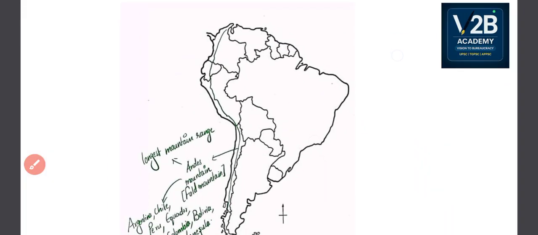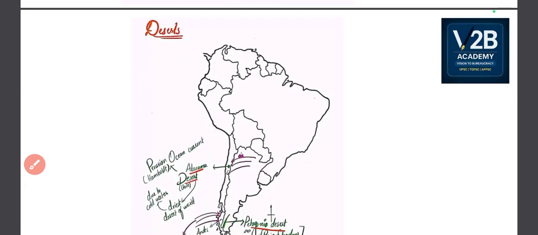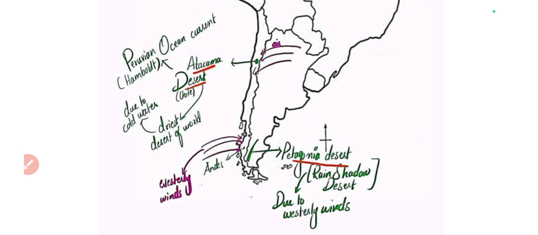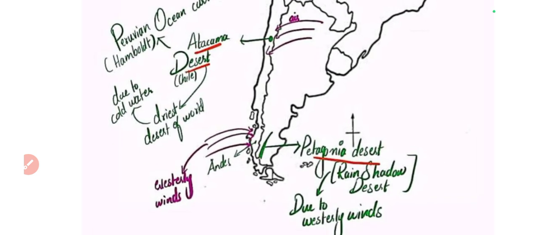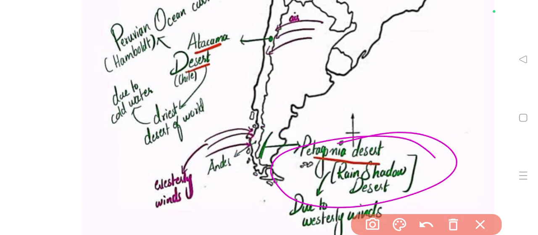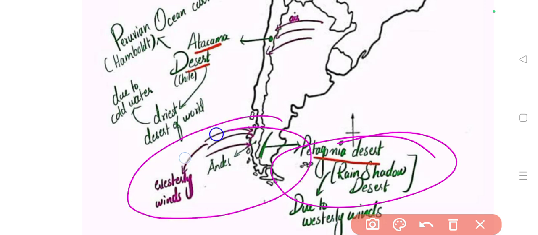Okay, next in the last class we have seen the deserts part. So as part of deserts we have seen two important deserts. One is Atacama desert and another one is Patagonia desert. Patagonia is in Argentina, in between Argentina and Chile. This particular desert was formed because it was in the rain shadow area of Andes. Okay, so as westerly winds blow there, as it is in the rain shadow zone, it will not receive enough amount of rainfall, because of which it turned into desert.